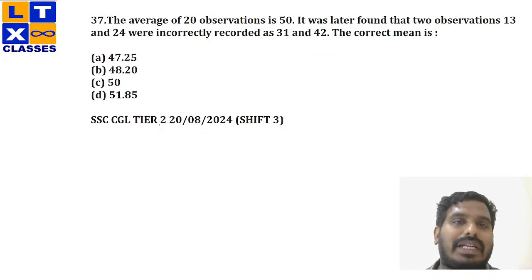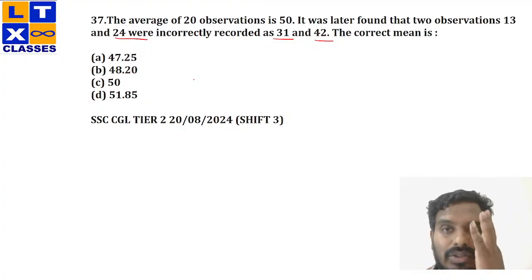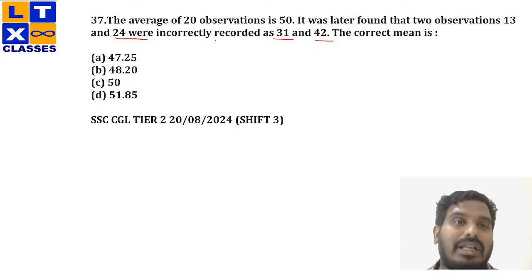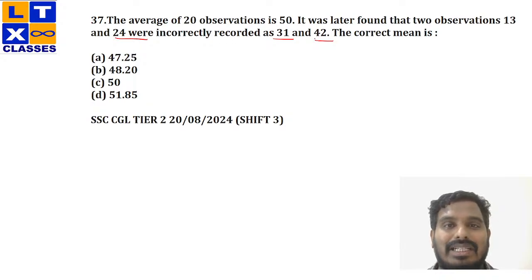The average of 20 observations is 50. It was later found that two observations, 13 and 24, were incorrectly recorded as 31 and 42. The correct mean is, so you're asked to calculate the correct average.